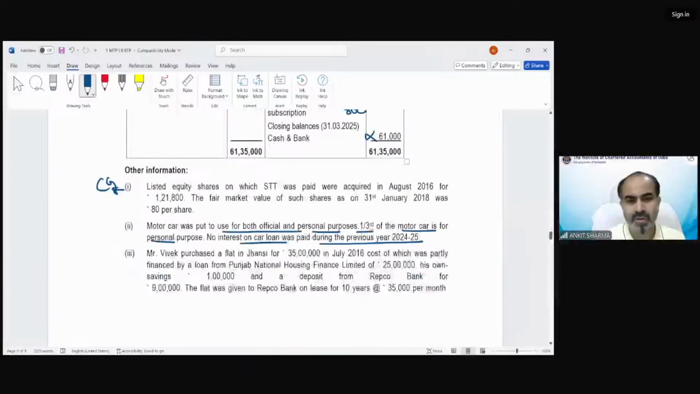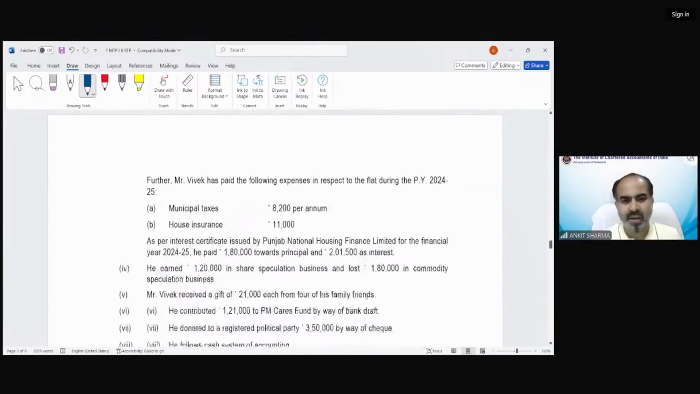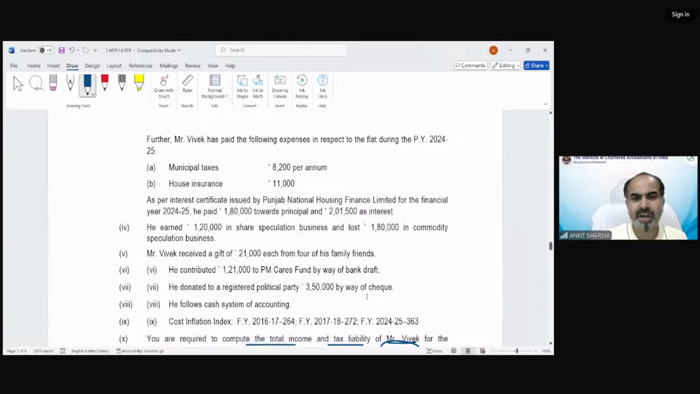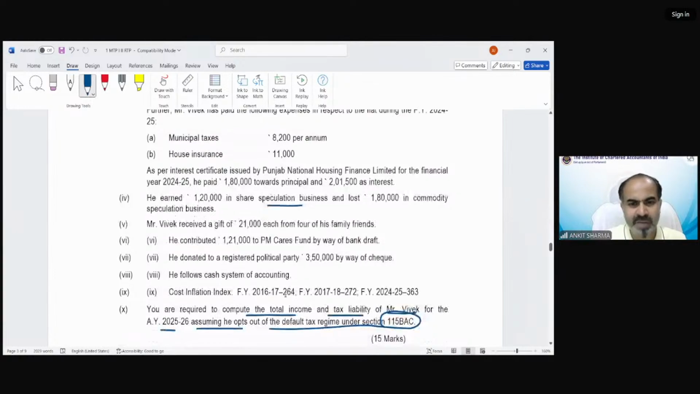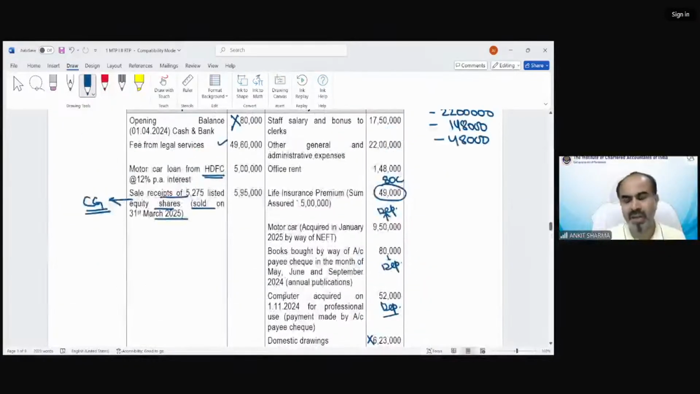Now, further, Mr. Vivek purchased a flat in Jhansi, and it has been let out for 35,000 rupees per month. That is again for house property. We will consider it later. He earned 120 in speculation business, information has been given. Consider later. Vivek received a gift of 21,000 donations. So all the business information relevant to it has been covered, no additional information. So I'll complete it over here.